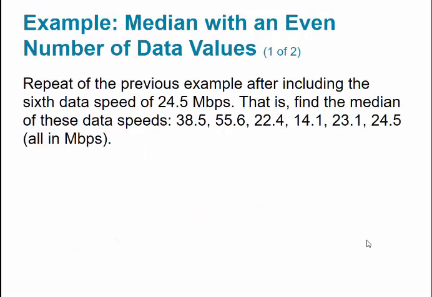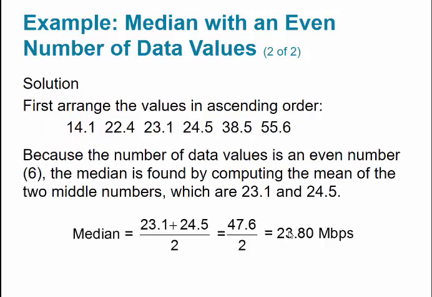Now we're going to repeat the process, but with 6 points. When we do that, we actually get a different value: 23.8. You can see here that previously, without this 55.6, the middle value was 23.1. But now we added this extra data point, and so now we have 3 and 3.